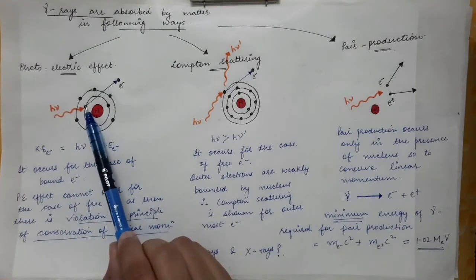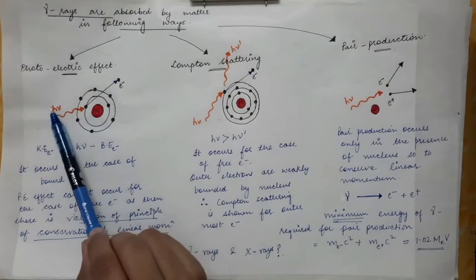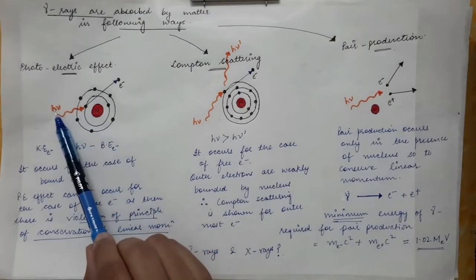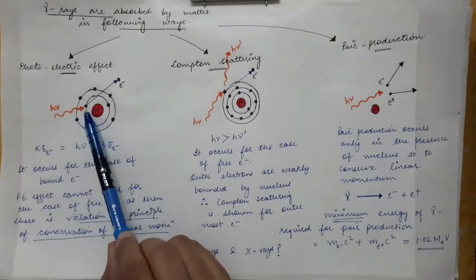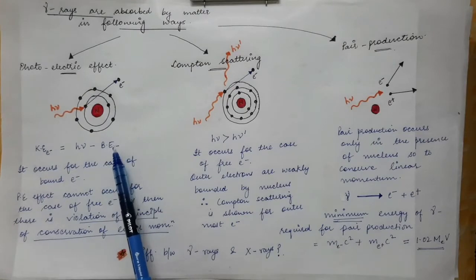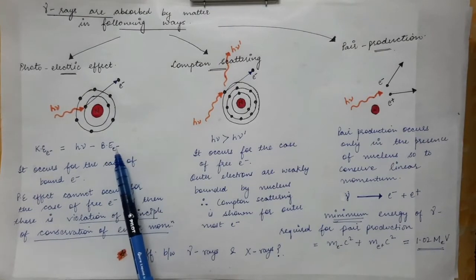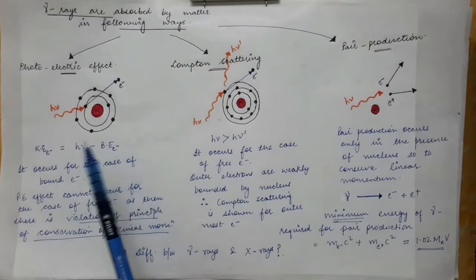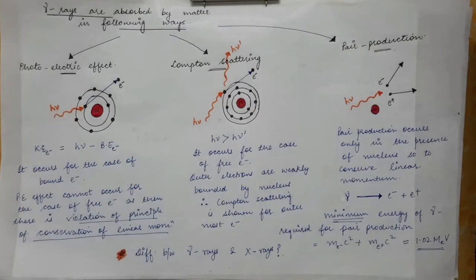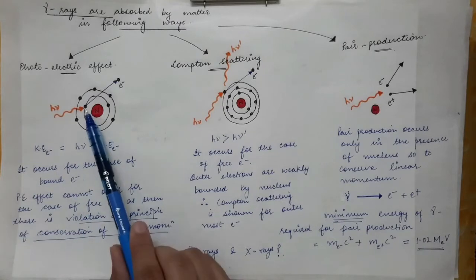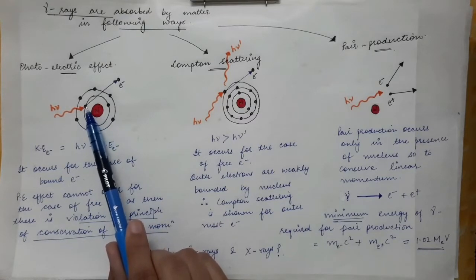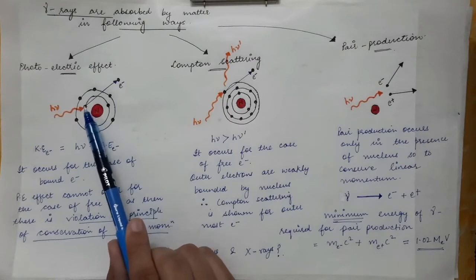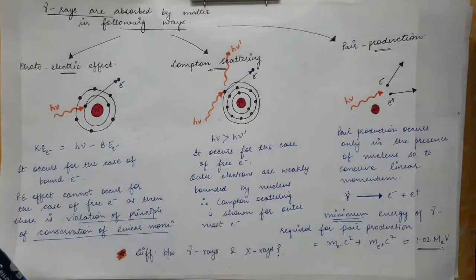So first of all, this electron absorbs the whole of this energy h nu, and some of the energy will be utilized to unbound this electron from the orbit, and that energy is called the binding energy of the electron. So this is the orbital binding energy, and this is different from the binding energy that we have discussed, which is for the nucleus. This is for the case of the electron, because the electron is bound to the nucleus with some energy. So that amount of energy must be supplied to the electron so that it can be made free.